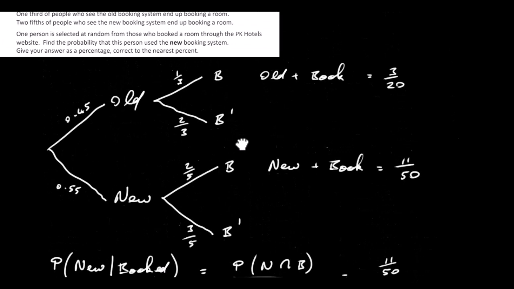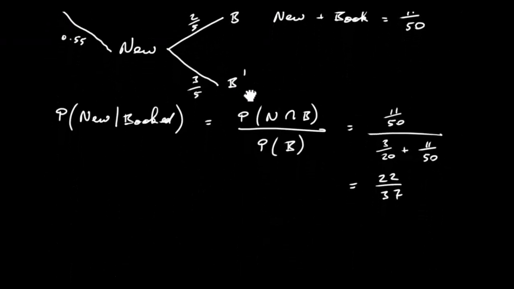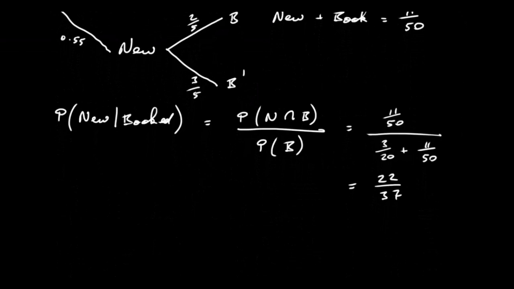So the question actually says, give your answer as a percentage correct to the nearest percent. So if you just work that out as a percent, multiplied by 100, that to the nearest percent is 59%. Okay, so that's that one finished.